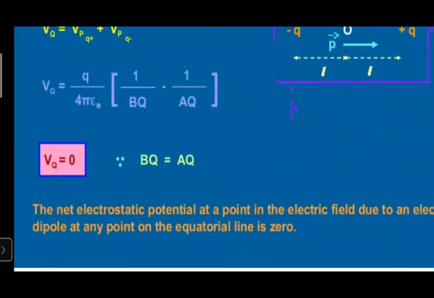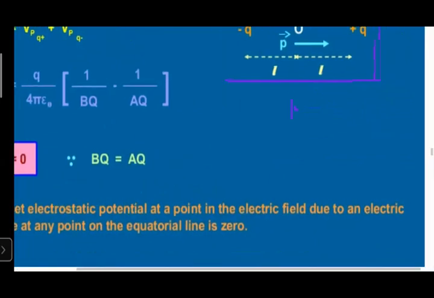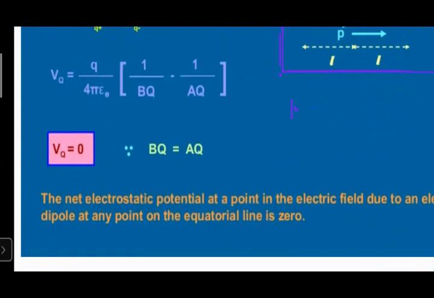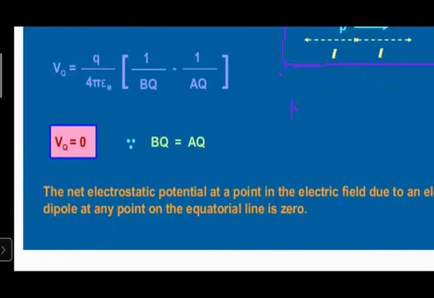So the net electrostatic potential at any point on the equatorial line due to an electric dipole is always 0. Note this point: the potential on the equatorial line is 0, while the electric field on the equatorial line is not 0.